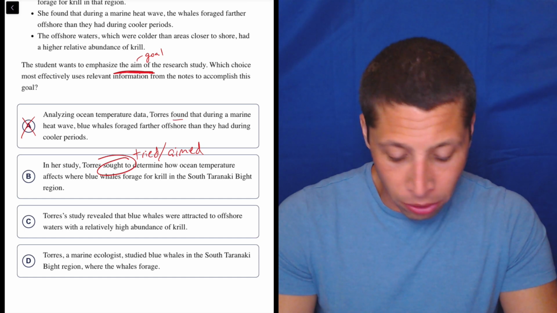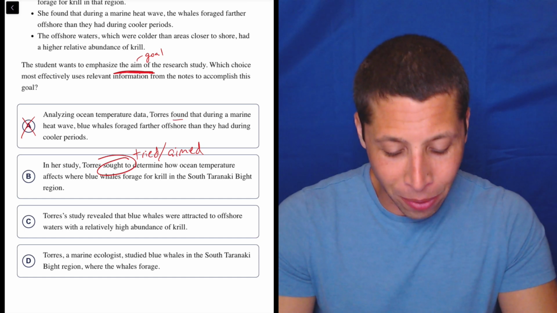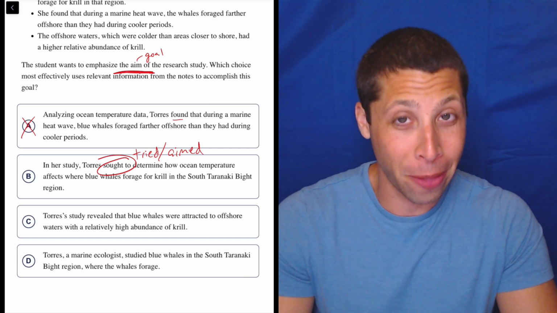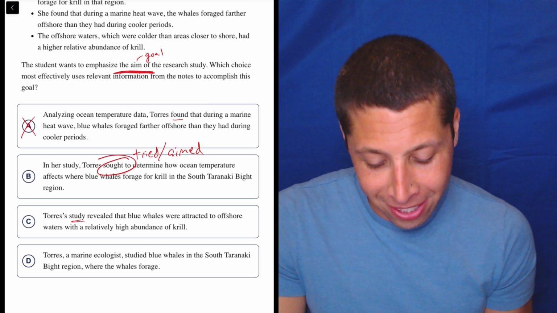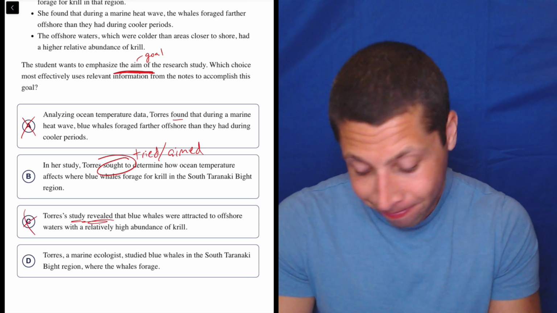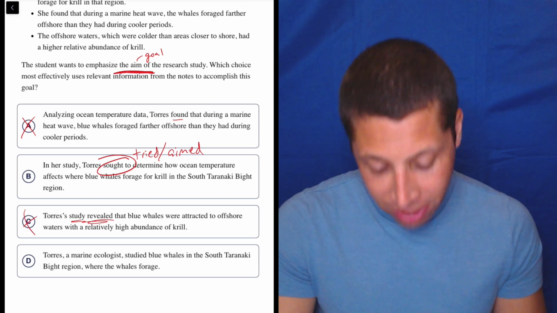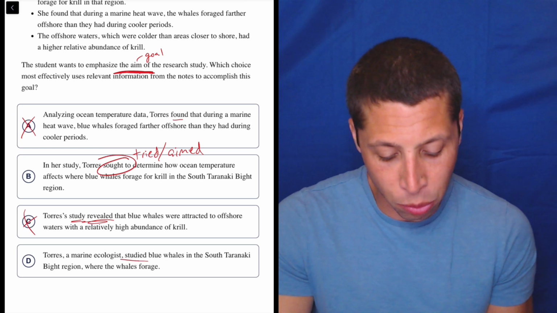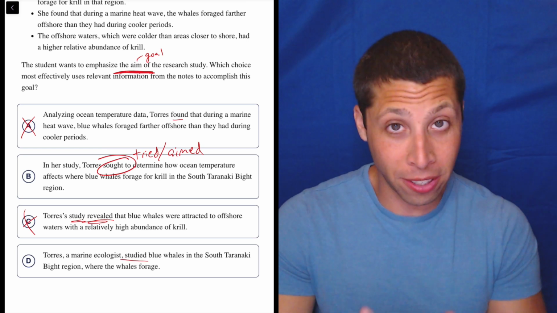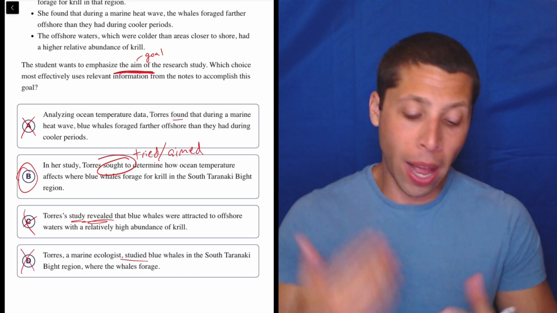Torres' study revealed that blue whales were attracted to offshore waters with a relatively high abundance of krill. That's hard to say without my New York accent coming in. Offshore waters. Study revealed. Well, that's the findings. No good. D, Torres, a marine ecologist, studied blue whales in the South Taranaki Bight region where the whales forage. Again, this is what she did, but it is not what she wanted to do, right? What did she set out to do? I don't know. B is the answer, right? So I don't think this is hard.